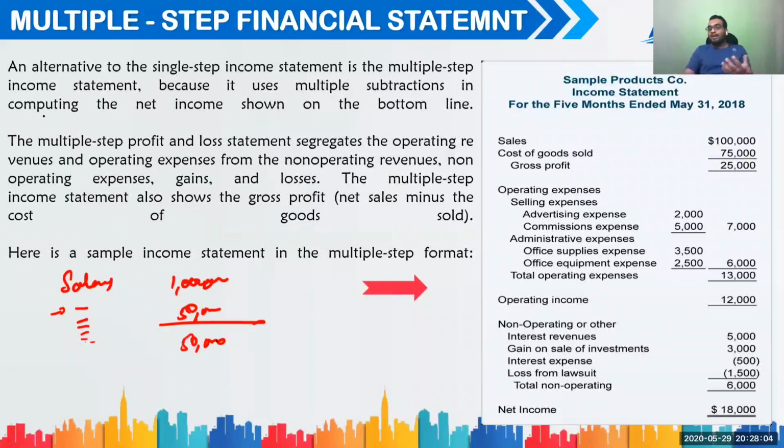Now you might say, okay, sir, there is something called TDS. Whatever salary that we are getting is net of TDS, right? Tax deducted at source. But I'm assuming that this salary is not net of TDS. This salary is basically your gross salary.